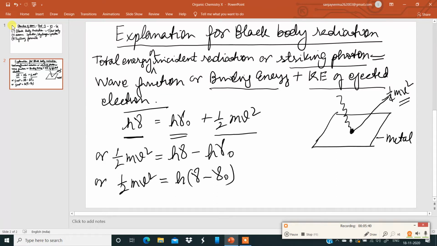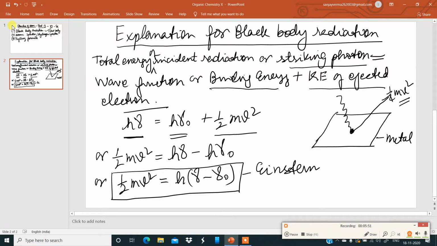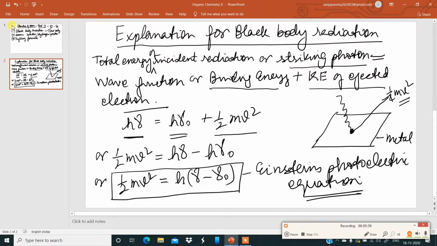So this is the formula. This formula which you see over here is called Einstein's photoelectric equation, used to explain black body radiation.